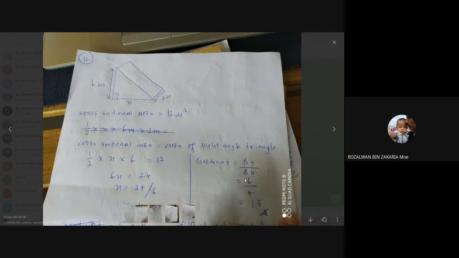So that's why here, changes of y, you substitute with the 6. Changes of x, you substitute with the 4. So 6 divided by 4, you will get 3/2, or you can write the answer in decimal, which is equal to 1.5. Okay, so that's the answer for the gradient. Are you clear about how to find the gradient? Let's say this type of question comes in your exam. Maybe it is a type of essay question. The essay question may be like this.